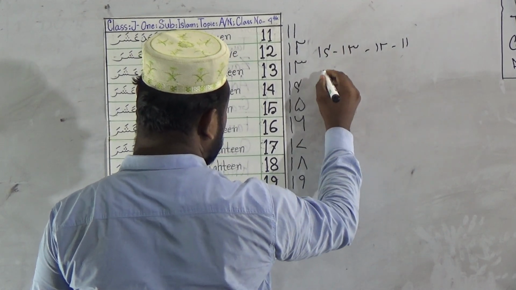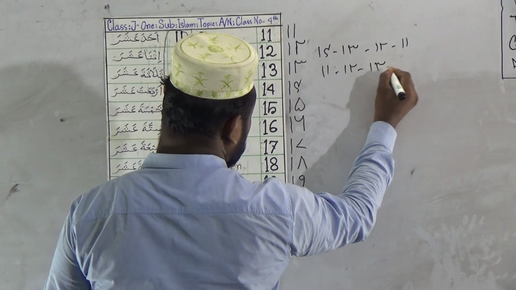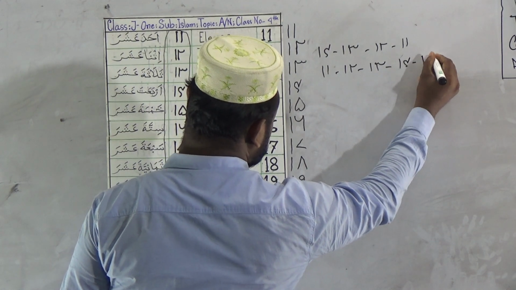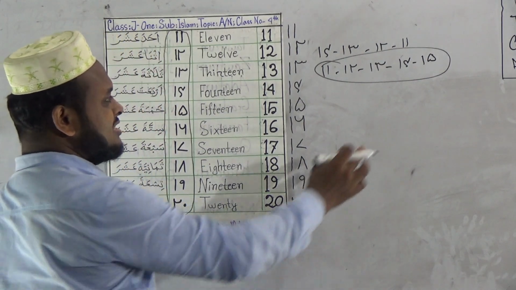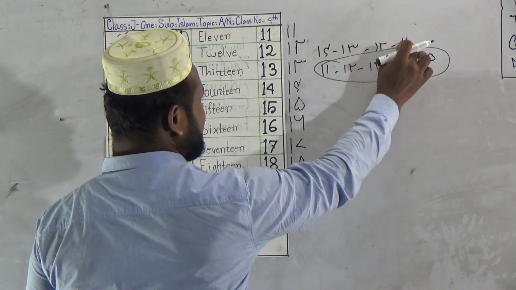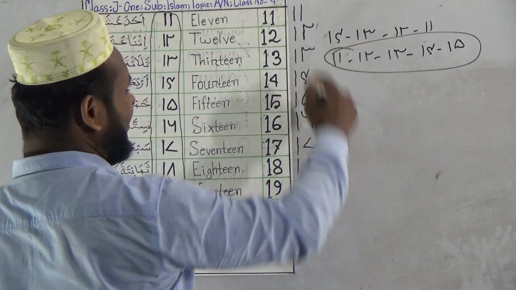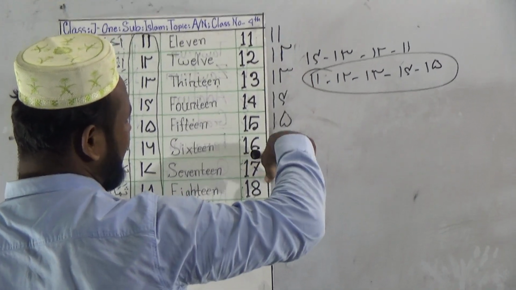Not 11, 12, 13, 14, 15. It is wrong, because Arabic must start from the right side. So you must write 11 on the right side, then 12, then 13, then 14. And if you write from up to down, then it is the process.